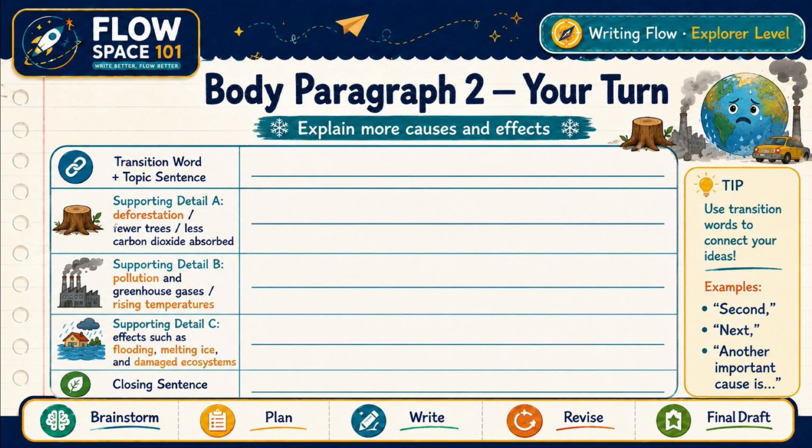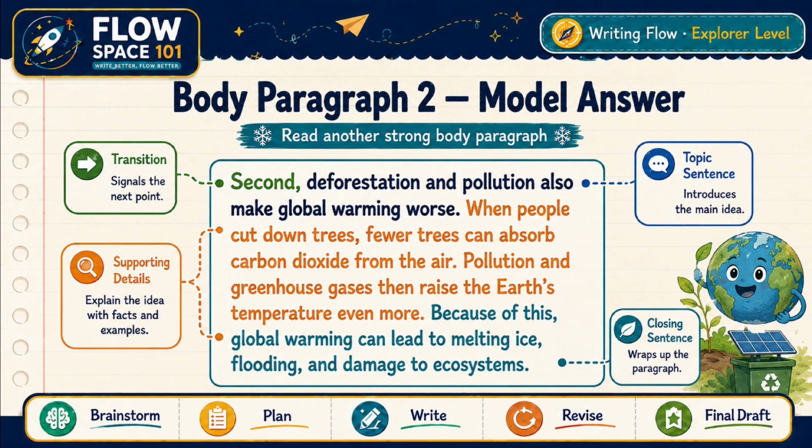Then write a closing sentence. Pause the video and write body paragraph 2. Now let's read a model answer for body paragraph 2. Second, deforestation and pollution also make global warming worse. This is the transition and topic sentence. When people cut down trees, fewer trees can absorb carbon dioxide from the air.